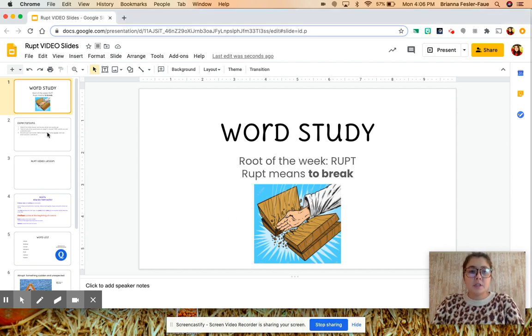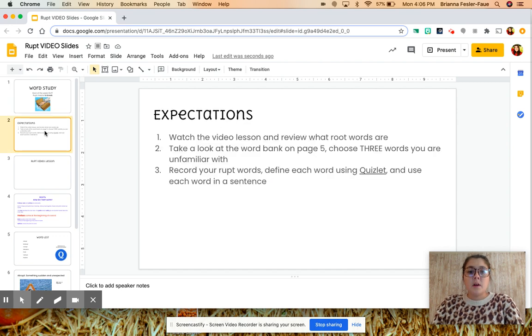Your expectations for word study are to watch the video lesson and then review what root words are. You're also going to take a look at the word bank, which I'll show you in just a couple slides here, and you're going to choose 3 words that you are unfamiliar with. You're going to take those 3 words, and then you're going to jot them down on our graphic organizer, and you're going to define each of them using Quizlet, and you're going to use each word in a sentence.